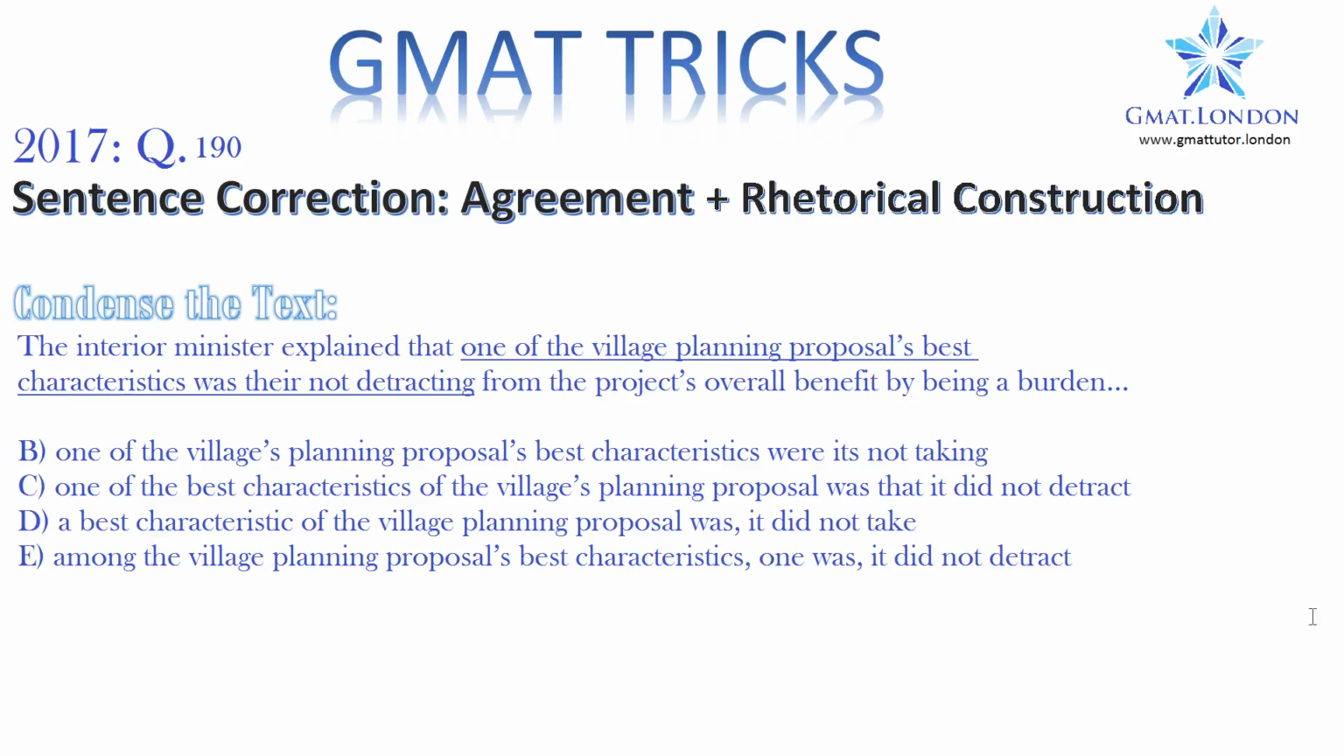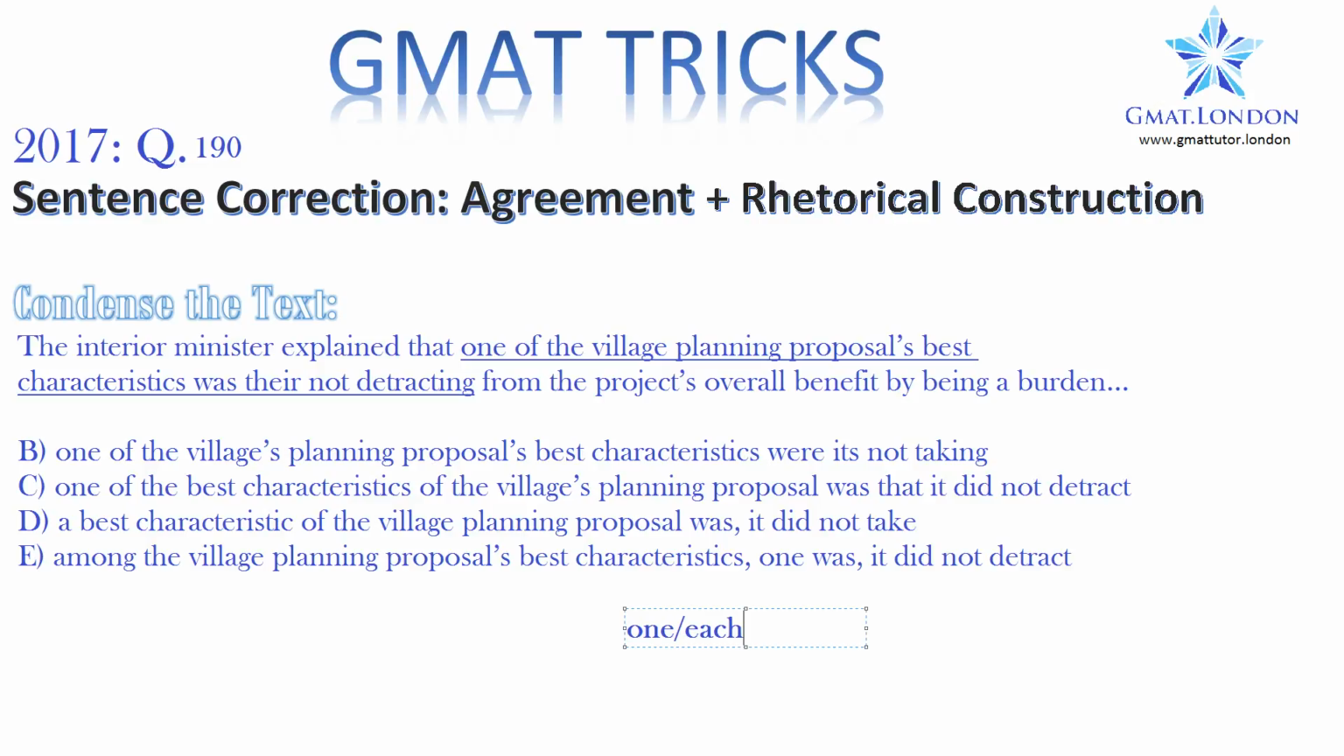This question contains a big lesson for GMAT sentence correction, and that is what to do when a sentence, or a phrase within a sentence, starts with one or each. In this case you've got, the Interior Minister explained that one of the village planning proposal's best characteristics, etc. So what to do when the phrase or sentence starts with one or each?